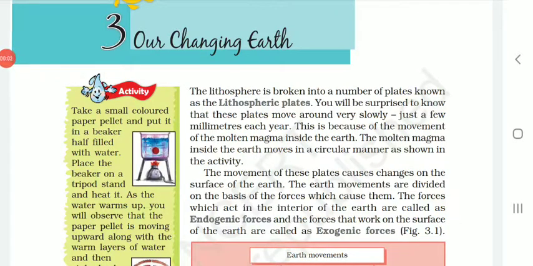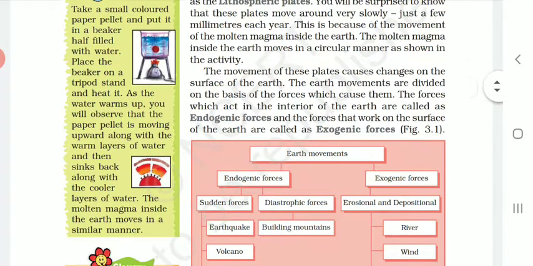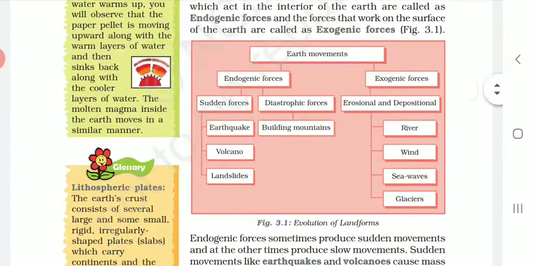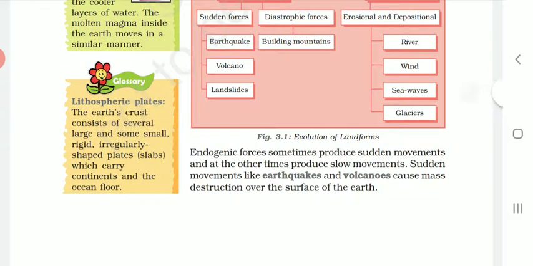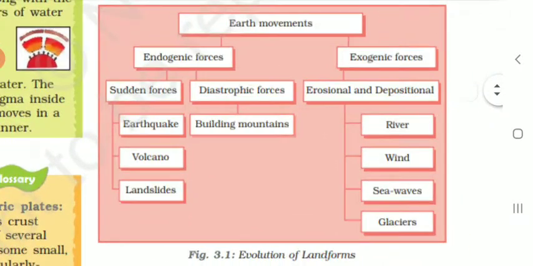Good morning, students. In the last period, we started to discuss the third chapter of geography, that is, our changing earth. In this chapter, till now, we have discussed the lithospheric plates, the endogenic forces, exogenic forces, what is the meaning of the lithospheric plates, as well as how the landforms are forming or how the evolution of the landform is taking place. These are all the things we have discussed till now.